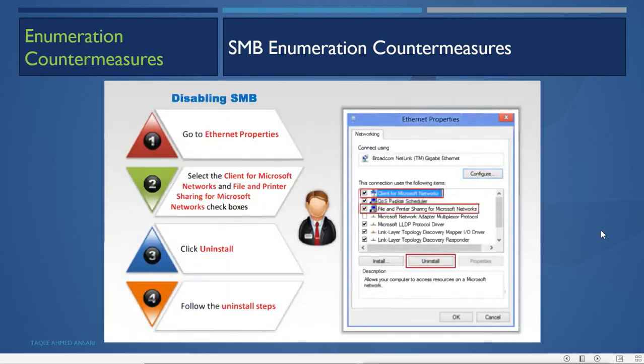Then for SMB, disable SMB. That means go to the Ethernet properties and select Client for Microsoft Networks and File and Printer Sharing, and disable this network sharing. You can go to the properties of the Ethernet and just remove these two ticks. Now when you select uninstall, that means you're removing the sharing part, so your machine will not be able to share any data. You will do it for the sensitive servers where you don't want SMB enumeration. You want to secure the servers, so you will remove this.